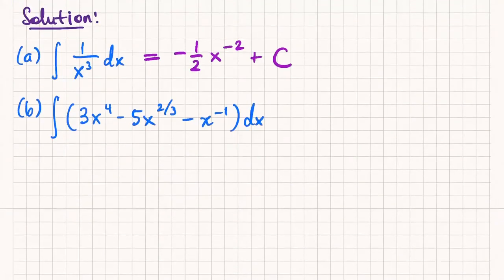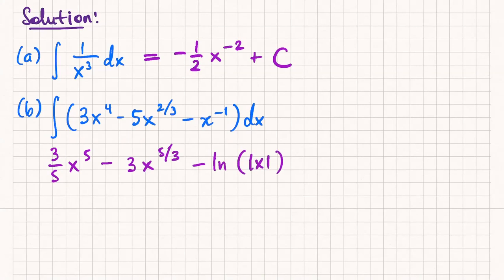Okay, part B. So part B is, again, a bunch of power rules all in one, but we just add them all up. So who wants to give us the answer to part B? So it's 3 separate applications of that power rule. 3/5 x to the 5th minus 3 x to the 5/3 minus ln of the absolute value of x plus c. Okay, good. So that's all correct.